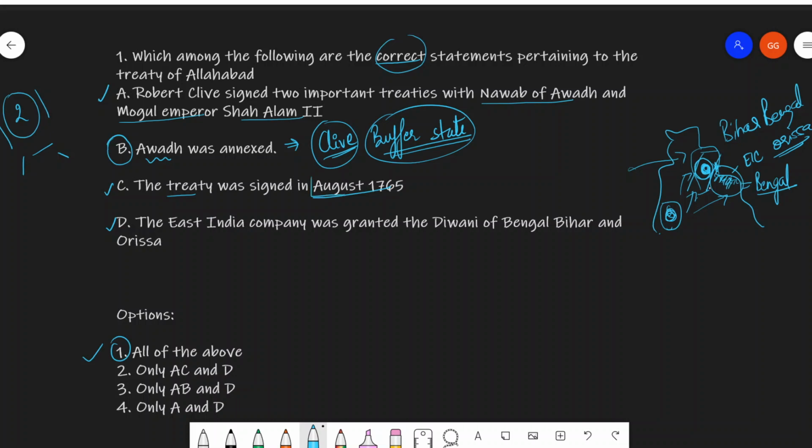Remember the year, and there were two treaties signed, with the Nawab of Awadh and the Mughal Emperor Shah Alam II. The Nawab of Awadh's name was Shujauddaulah. Okay, Shujauddaulah. Then let's get to the next question.